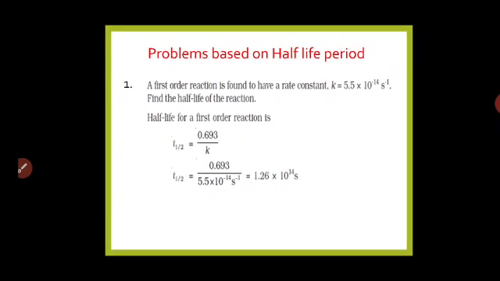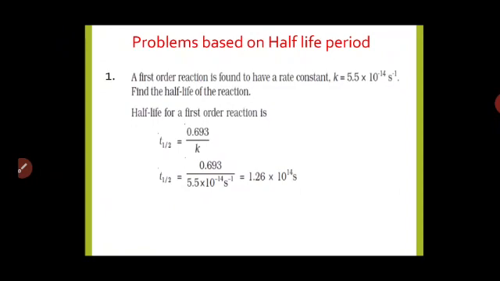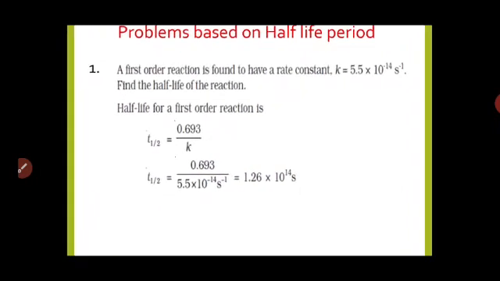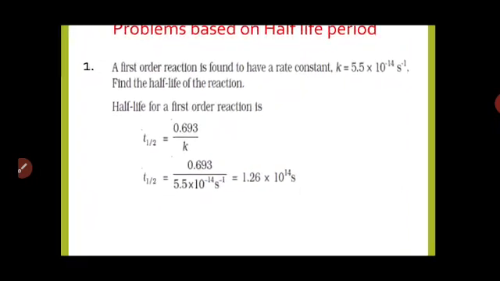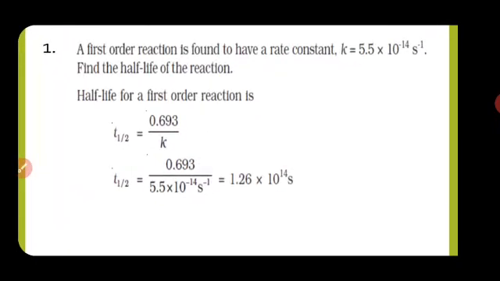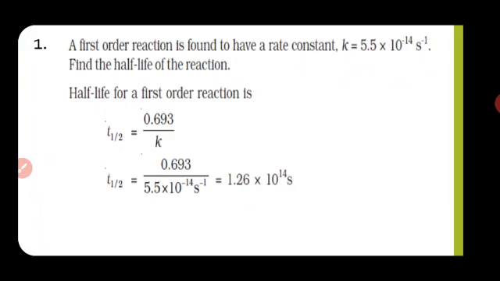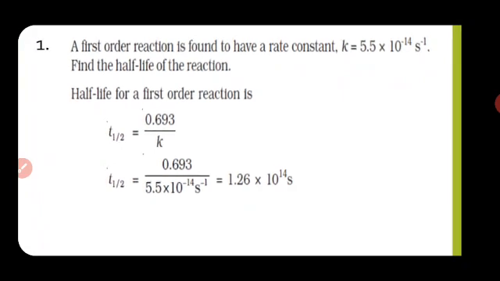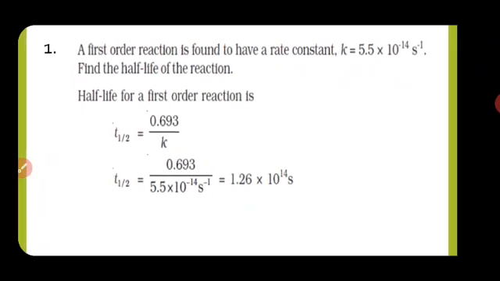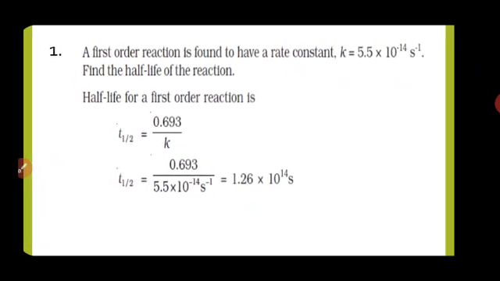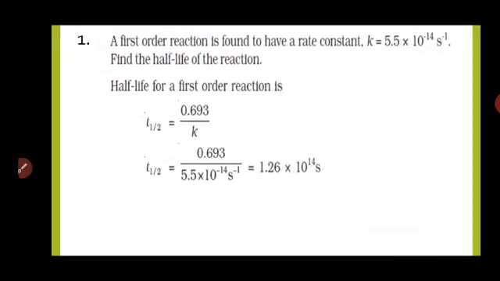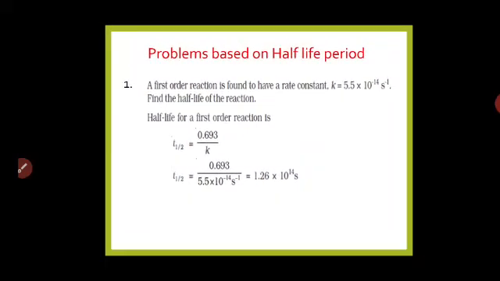A first order reaction is found to have a rate constant K equal to 5.5 × 10^-14 per second. Find the half-life of the reaction. Here the K value is given. For a first order reaction, it is independent of initial concentration, so there is no term of initial concentration. T half is equal to 0.693 divided by K. By using this formula, we can substitute the value of K and we will get the final answer.